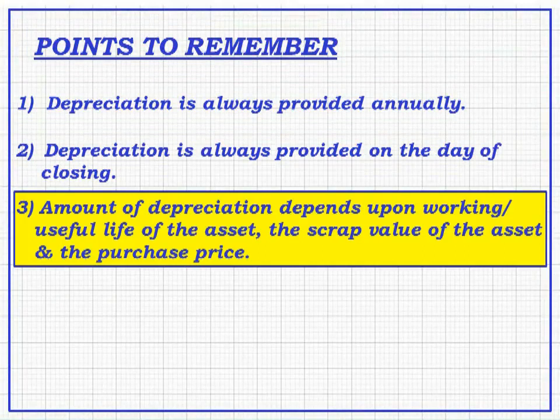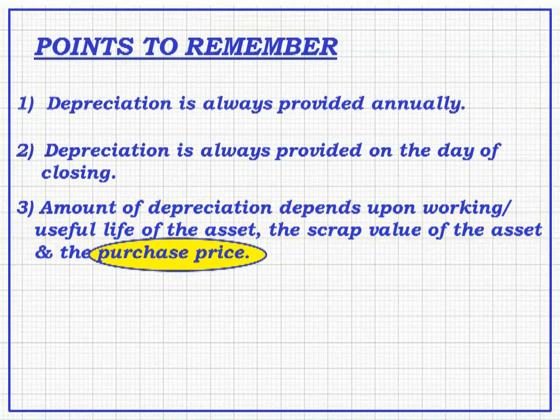And the amount of the depreciation always depends upon the working life of the assets, I mean to say the useful life of the asset, and the scrap value of the assets and the purchase price. So we need three things: the cost of the asset, the scrap value of the assets, and the working life. On the basis of these three items, we can calculate annual depreciation.